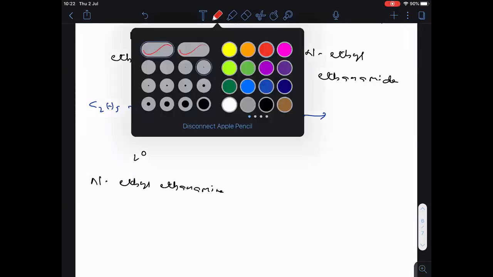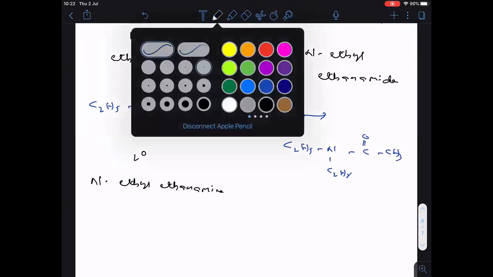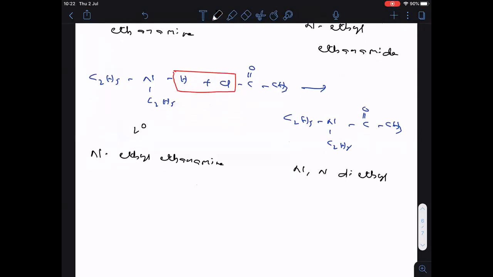Then what is the product formed here? C2H5NC2H5C double bonded OCH3. The name of the product is N,N-diethyl ethanamide.